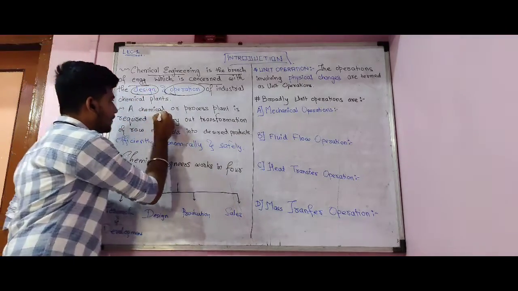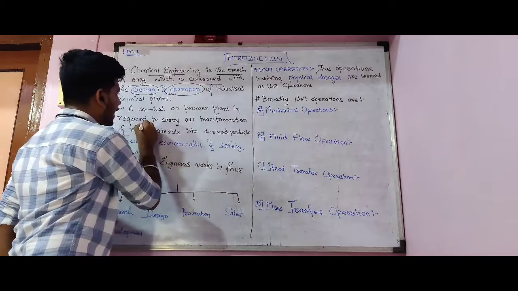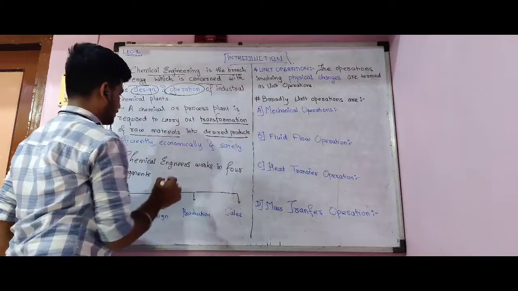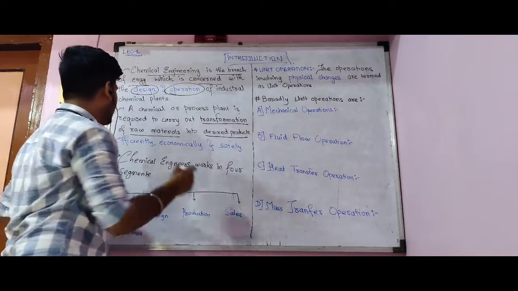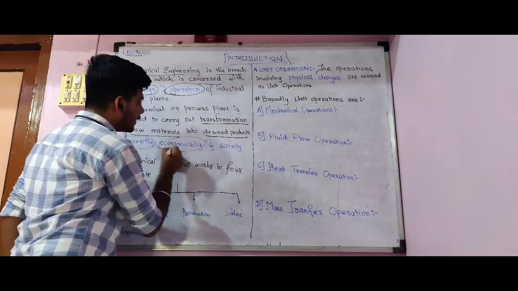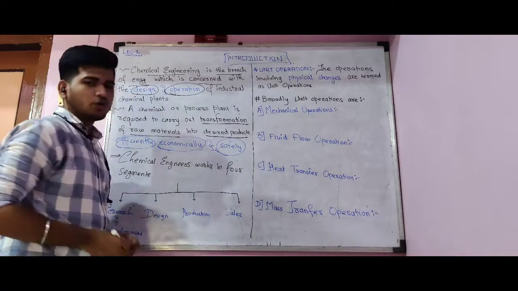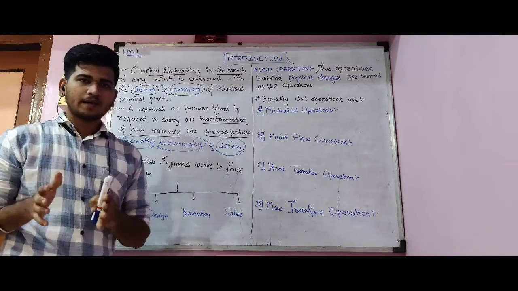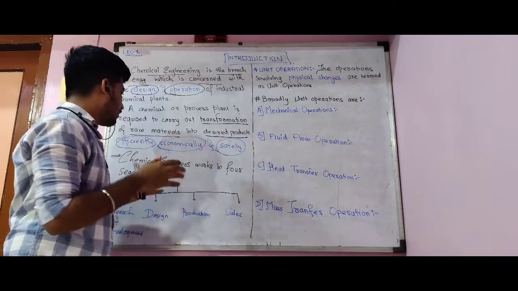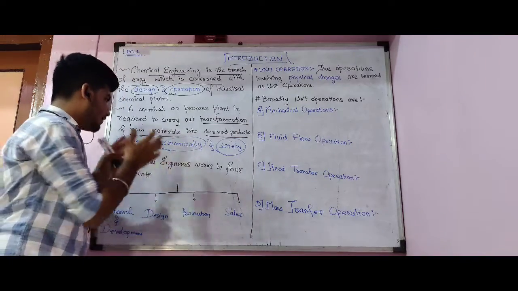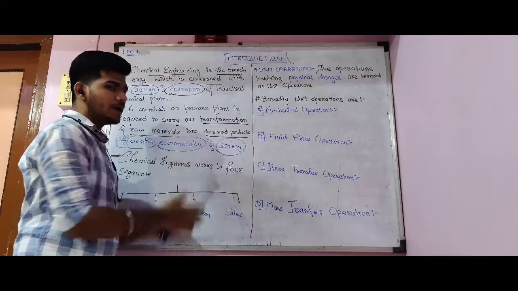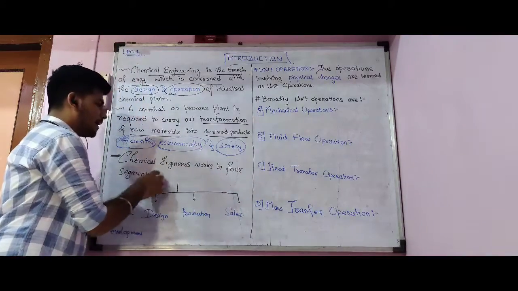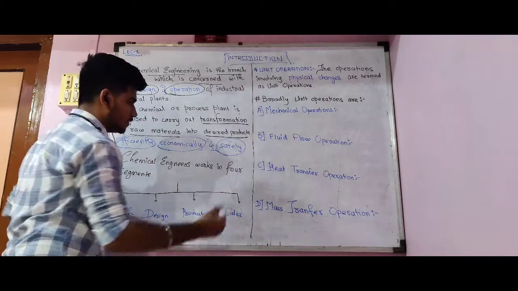Second point is a chemical and process plant is required to carry out transformations of raw materials into our desired products, but by how efficiently, economically and safely. So this is the role of a chemical engineer, that in a chemical engineering plant we transform our raw material into our desired product, and that is also how efficiently we do that, how economically we do that, and giving the safety aspects too.